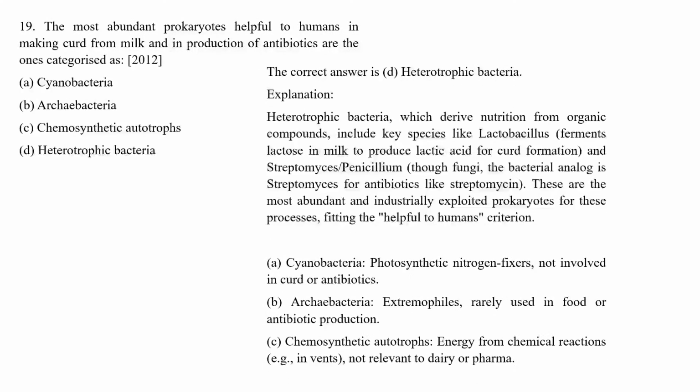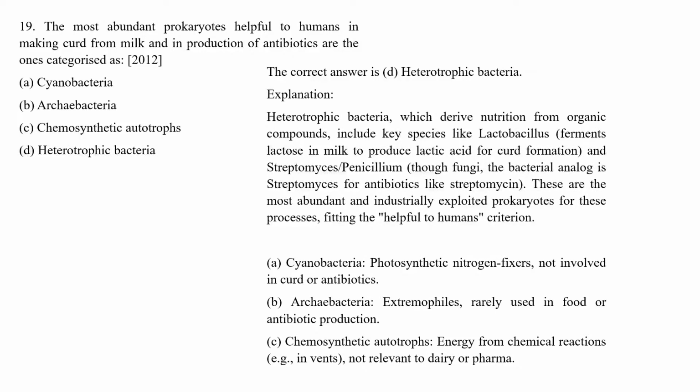So here the correct answer will be heterotrophic bacteria.